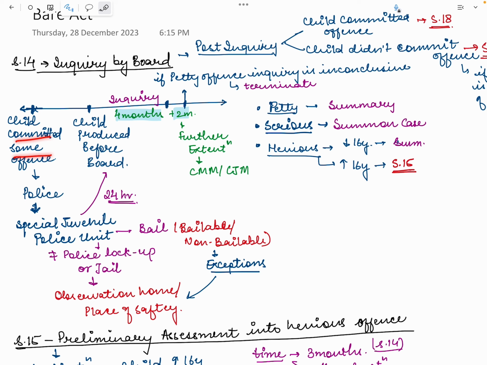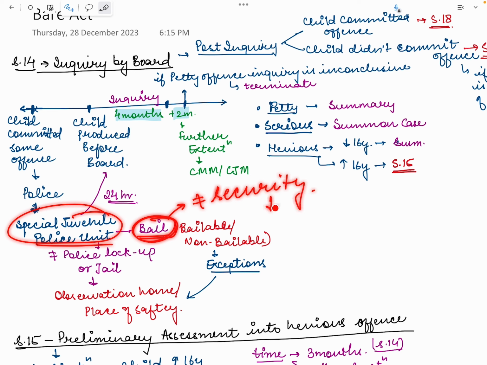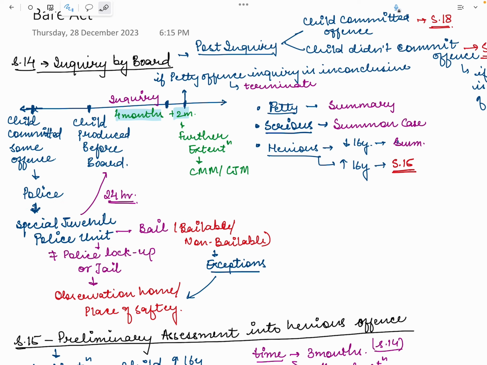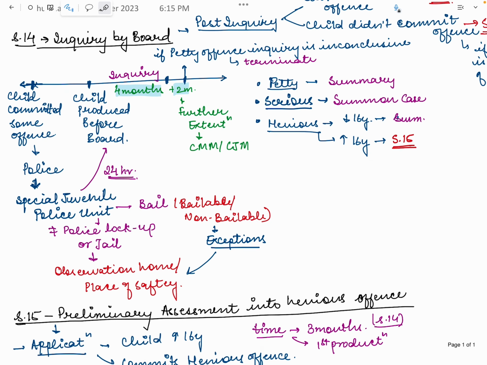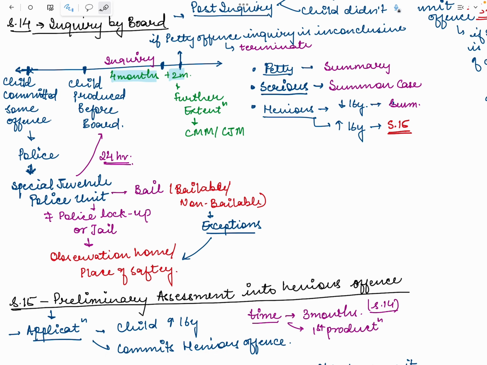So the child committed the offense, the police arrested the child, and the police will hand over such child to the special juvenile police unit. And what will they do? They will either release the person on bail. If the person is not able to give the security, then generally the person is sent to jail. This is the general position under the CrPC. Now we don't have the CrPC, but for the purpose of these lectures we'll be referring to the CrPC, because as of now the new BNSS has not even been enacted.